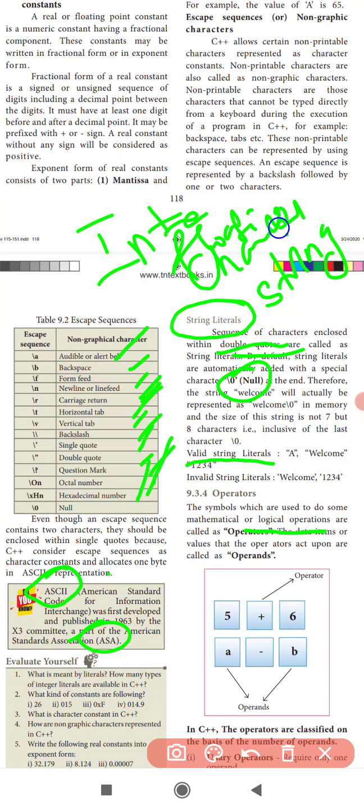Integer constants are of two types, and there are floating point constants and real constants. So these are the constants of C++. Okay, thank you students.